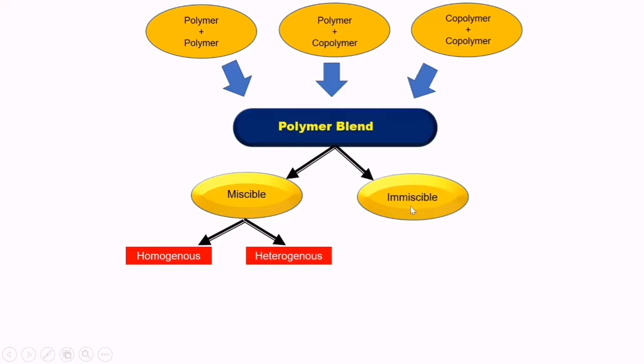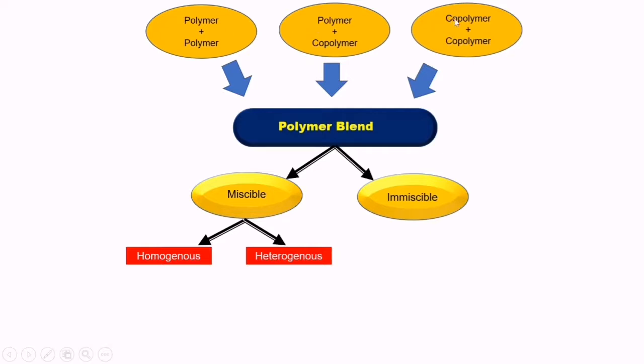Now what happens in immiscible? When polymer A is mixed with polymer B, or polymer A is mixed with a copolymer, or a copolymer is mixed with another copolymer, they will not interact with each other at any composition and temperature.